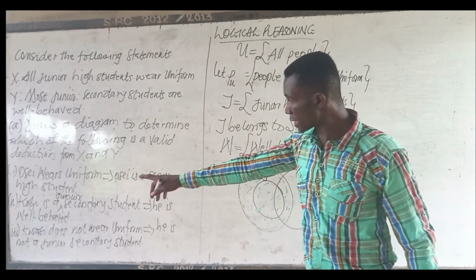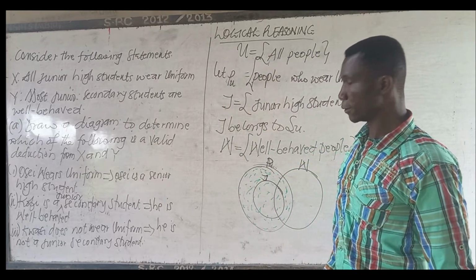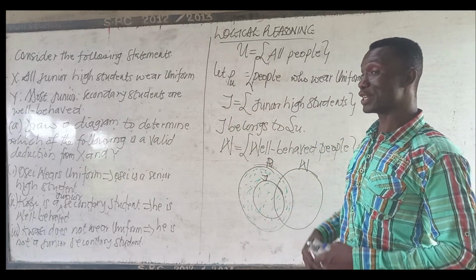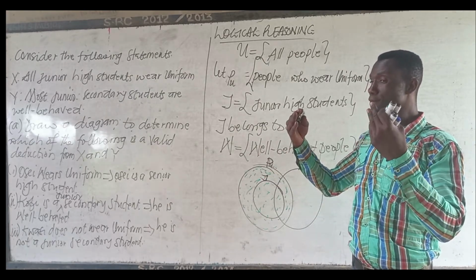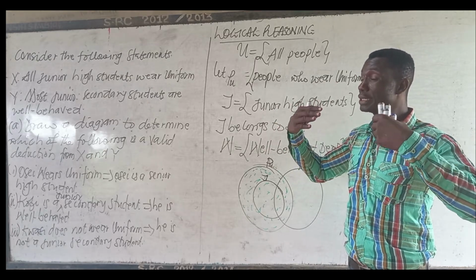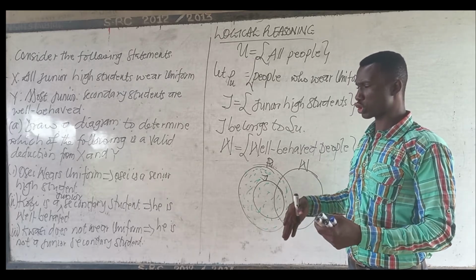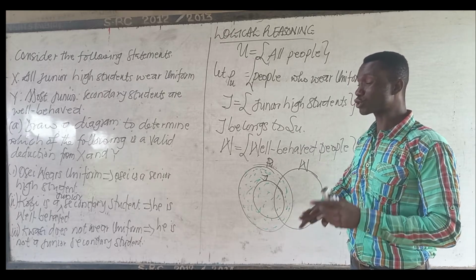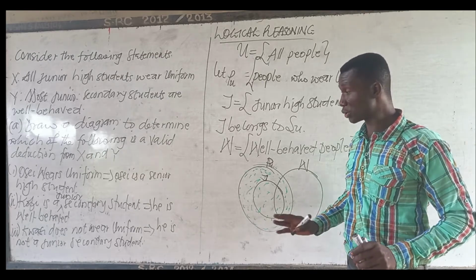Now, statement I: Ose wears uniform implies Ose is a junior high student. So determine whether it is valid. If it is valid, it means that the statement makes sense in logic, meaning that it is logically grounded. If it is not valid, it has no proper foundation in logic.